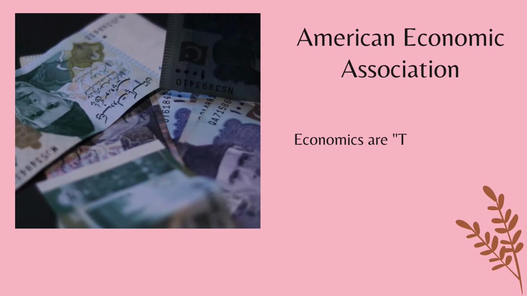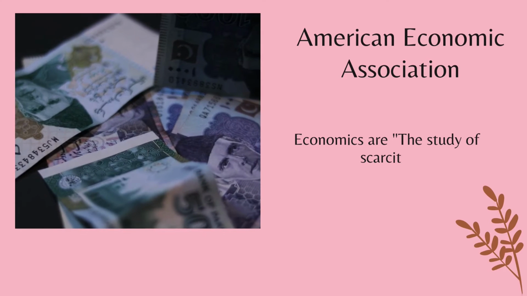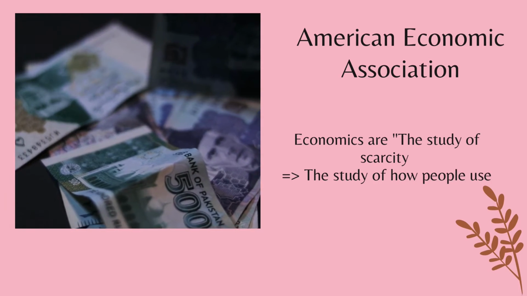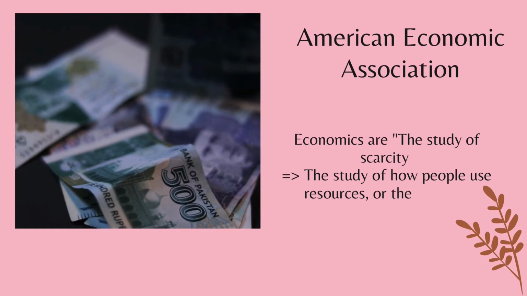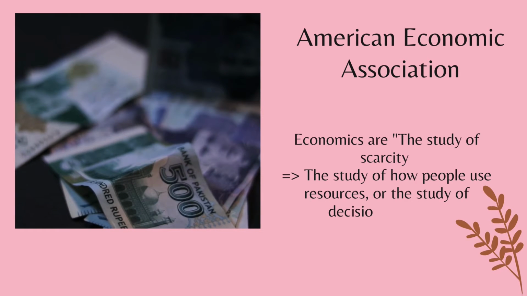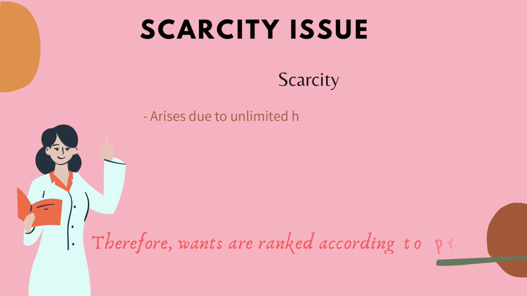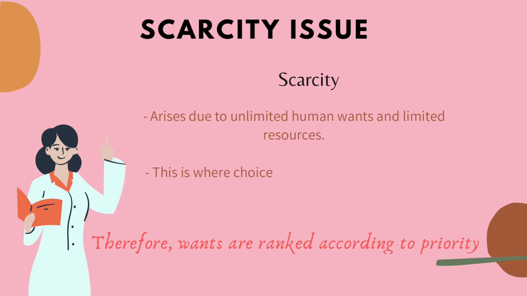Based on the American Economic Association, economics is the study of scarcity, also known as the study of how people use resources or the study of decision making. Scarcity issue: scarcity arises due to unlimited human wants and limited resources. This is where choices become necessary in every decision we make. Therefore, wants are ranked according to priority.